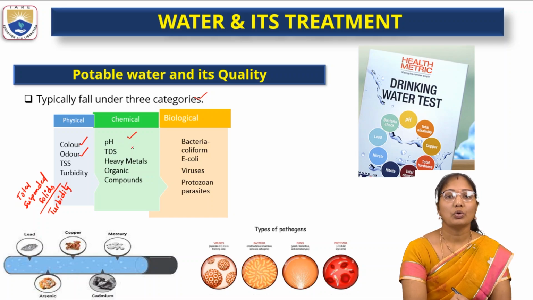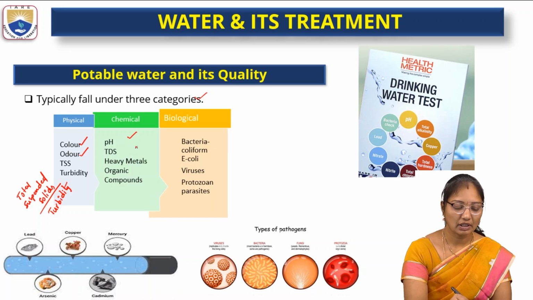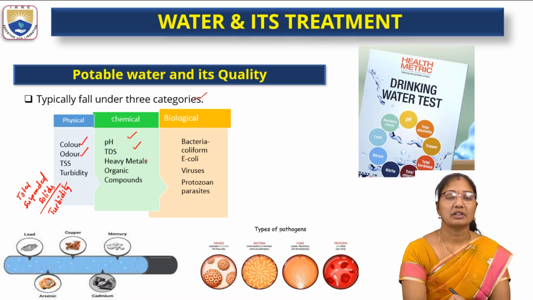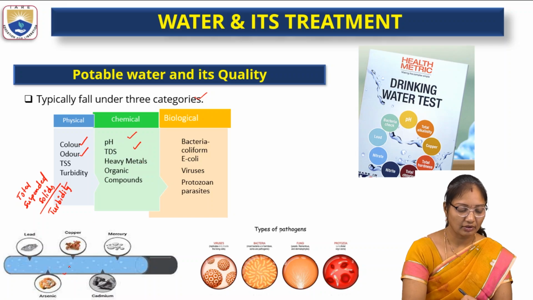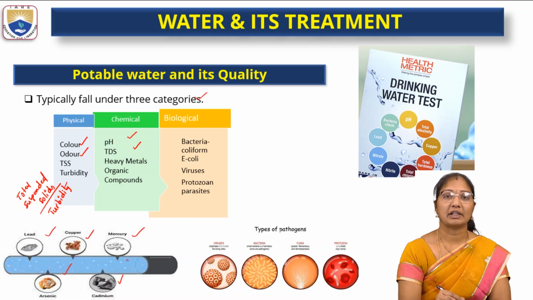TDS, total dissolved solids, also depends upon the solid content and chemical composition of the water. Then heavy metals: these are metal ions which are considered unsafe to take even at low levels. Examples: mercury, cadmium, zinc, chromium, arsenic, copper, lead. These are considered heavy metals.